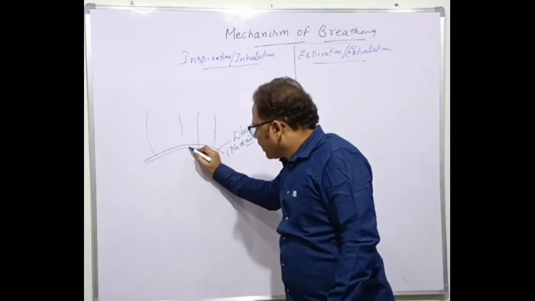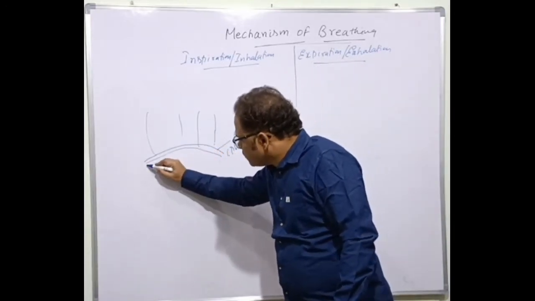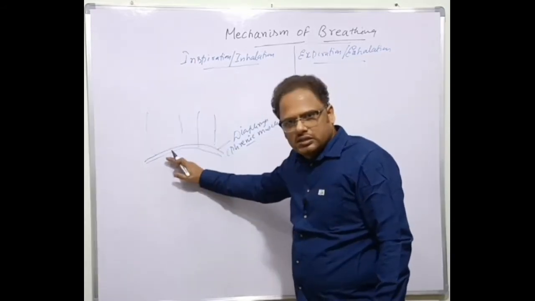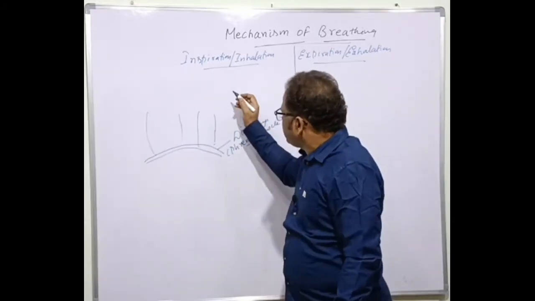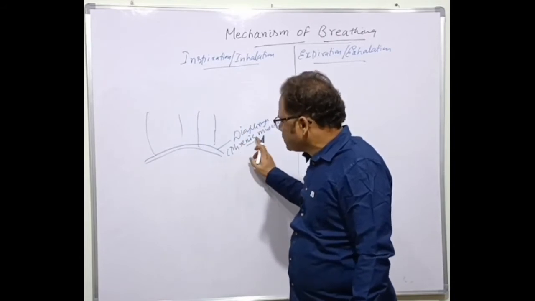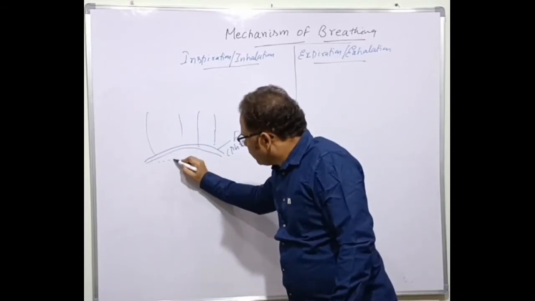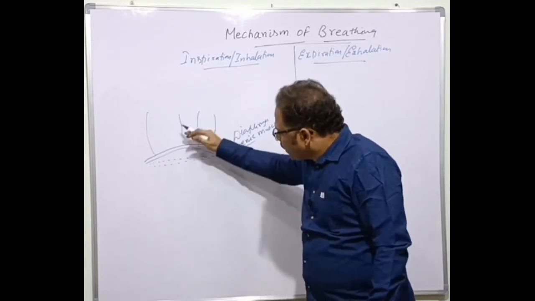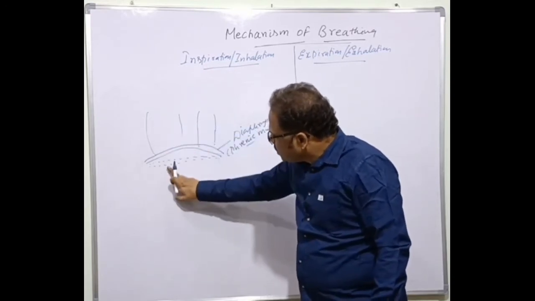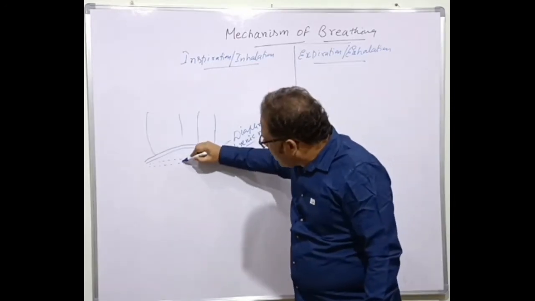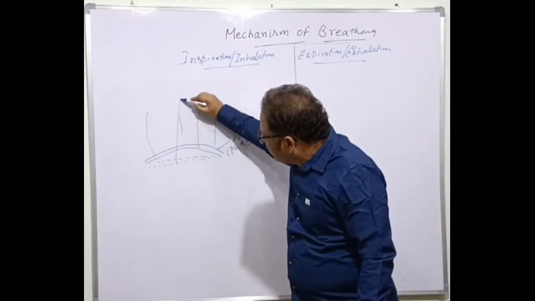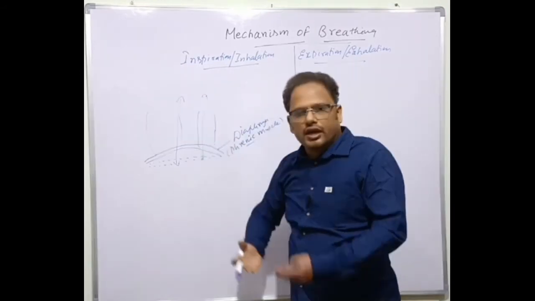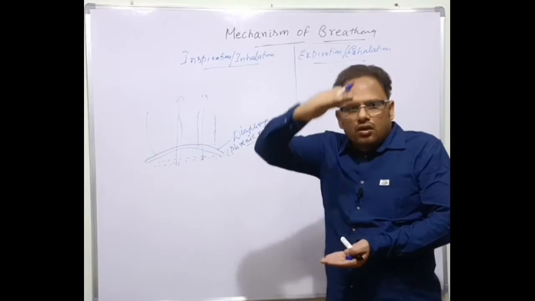When they contract, what happens? This becomes flat. Actually, this is a dome-shaped structure present below the lungs. Because of the contraction of these diaphragmatic phrenic muscles, it becomes flattened like this. This is the original position, and it becomes like this. As a result, this thoracic cavity is increased in this direction, the vertical direction.